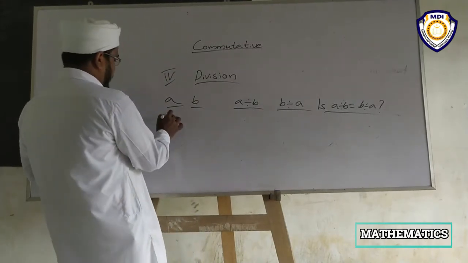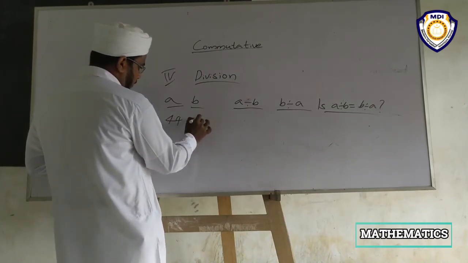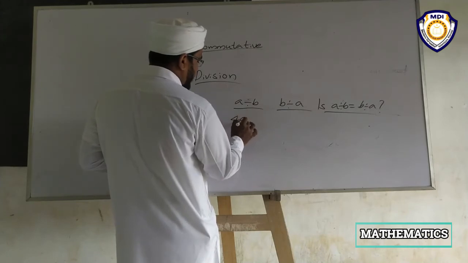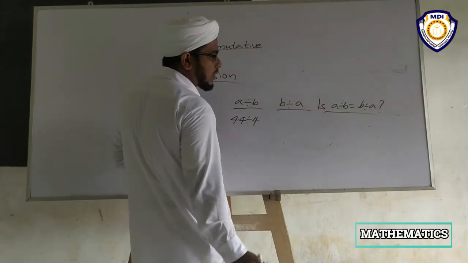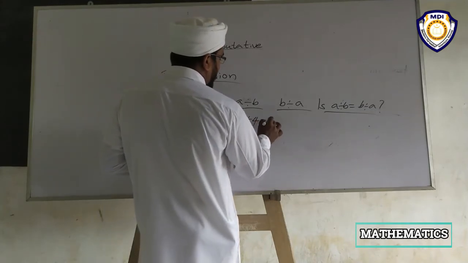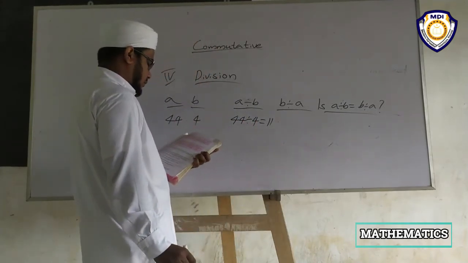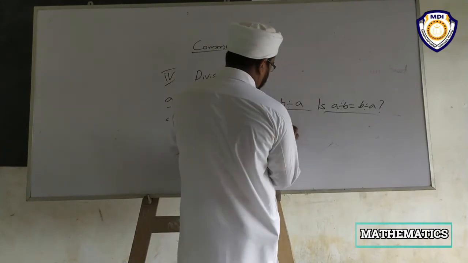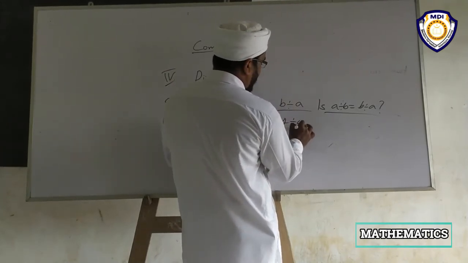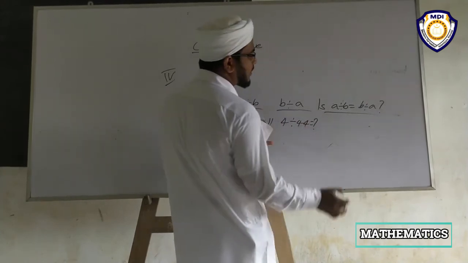We can take 44 and 4, then 44 divided by 4. What is the answer? 11. Then 4 divided by 44. Can you?